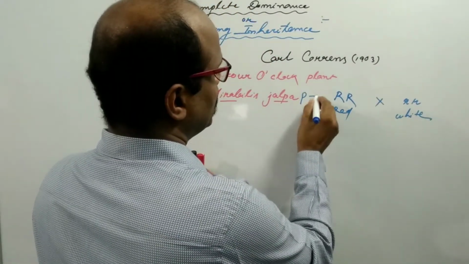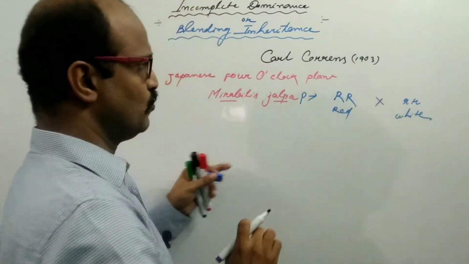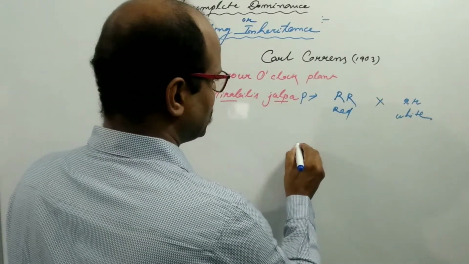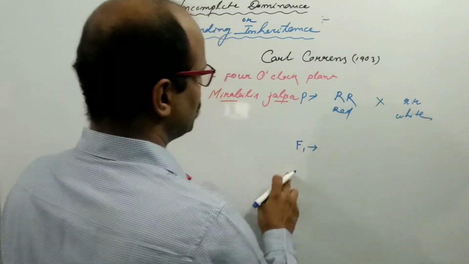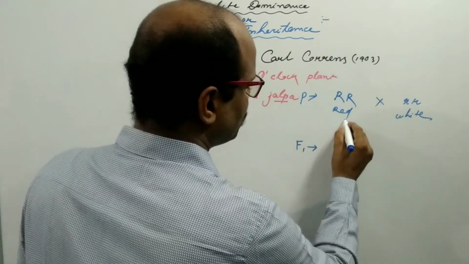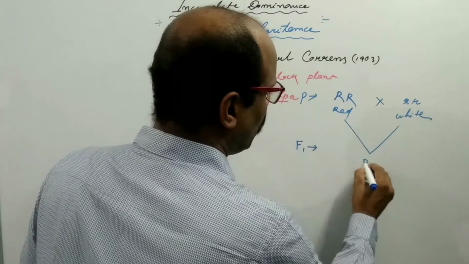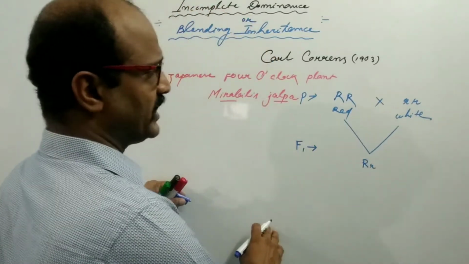Both are homozygous, true breeding or pure breeding. In the F1 generation, Correns found all the offspring are heterozygous.